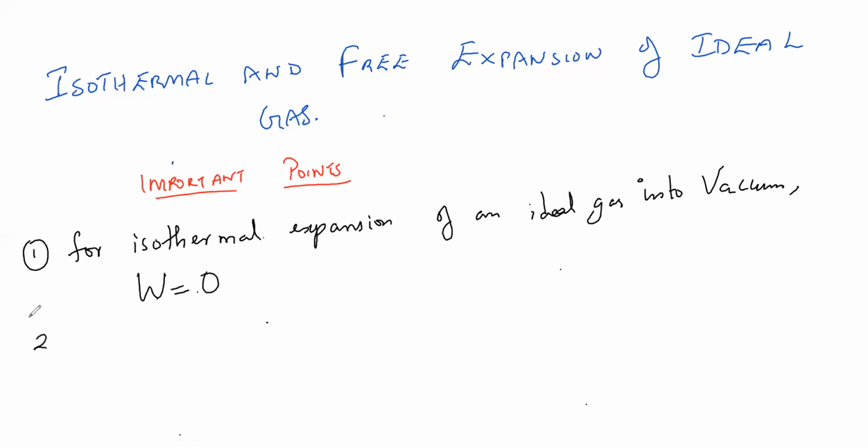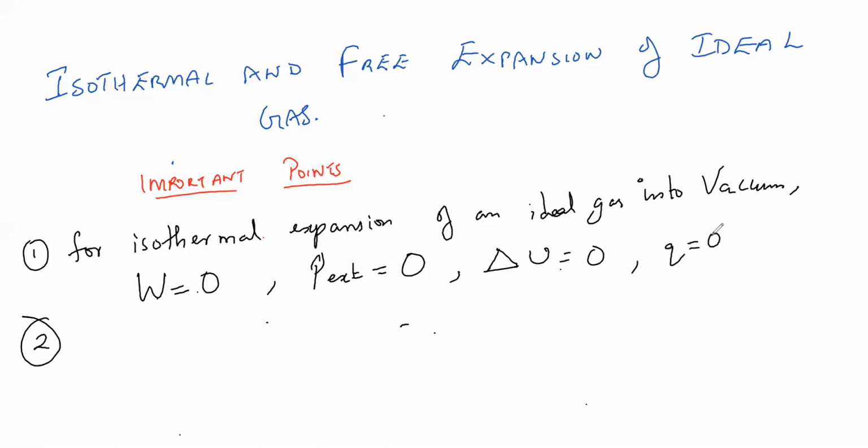These are the conditions of the law, okay, guys. If you ask me why, it is because external pressure is 0. This is not there in the book. External pressure is 0, change in internal energy is equal to 0, and heat is equal to 0. That is the reason work done is 0 in this. In the book it is just W is equal to 0, but for you guys I'm explaining why it is 0. Next thing.